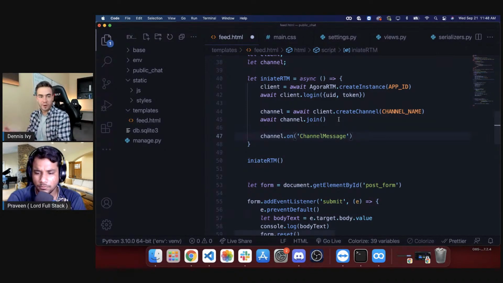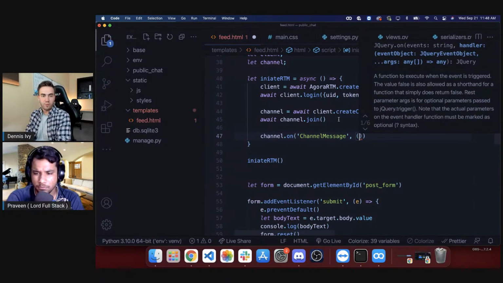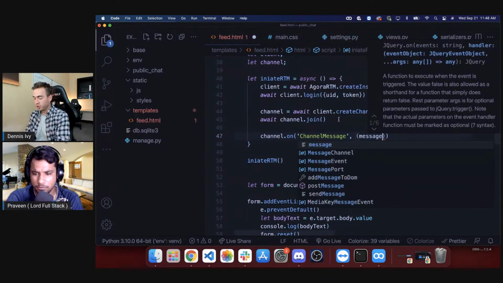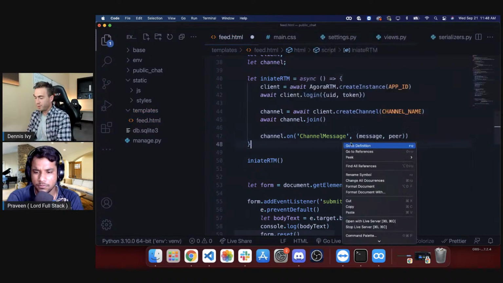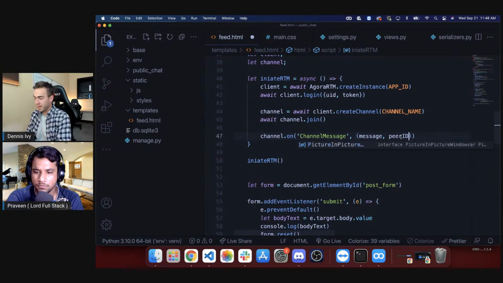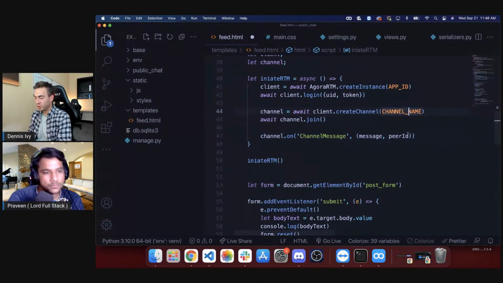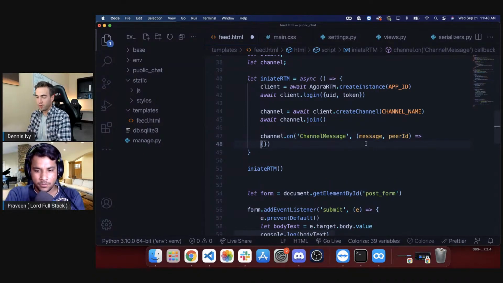Again, we can actually send peer-to-peer messages. There's different things we can do. But on this channel message event, we can grab the actual message, and then we can grab the peer ID. So this is the ID of the user that's sending this message. So we go ahead and create the arrow function right within the channel on message.